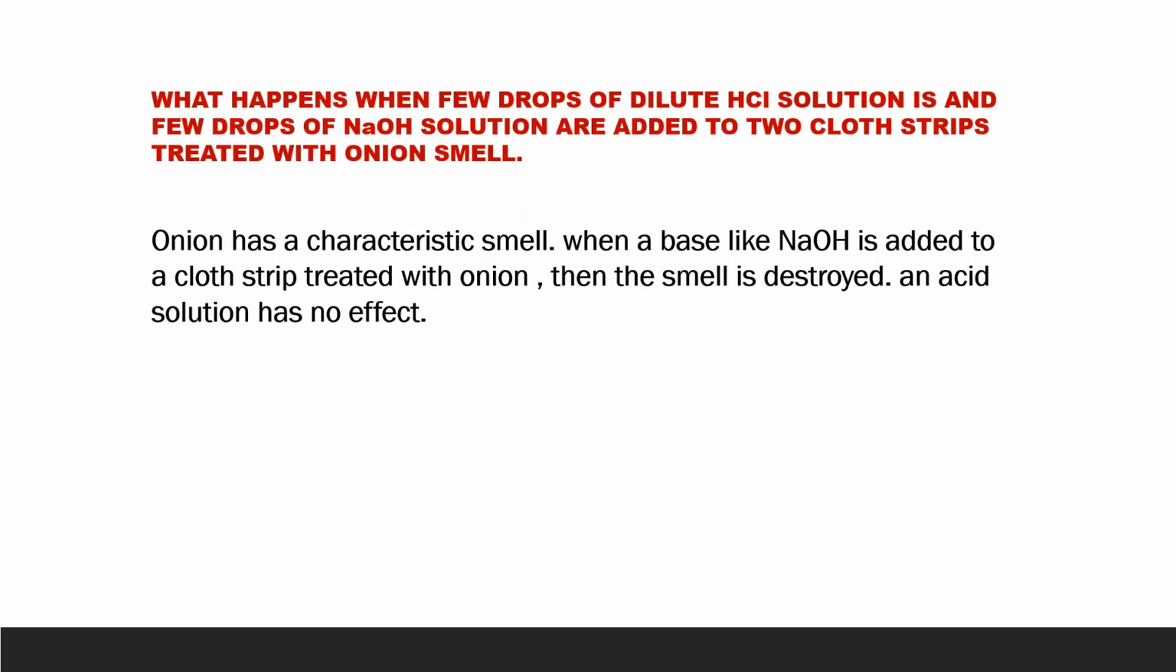So again, a very simple concept based question arises here: what happens when a few drops of dilute HCl solution and a few drops of sodium hydroxide solution are added to two cloth strips treated with onion smell? As we already know, onion has a characteristic smell which disappears in the presence of a base, which means the smell is destroyed, and with acid it has no effect.